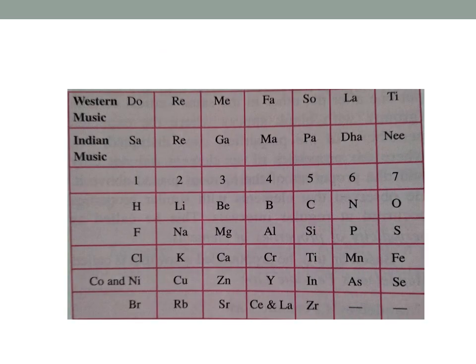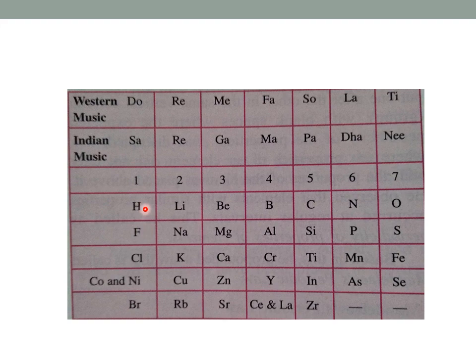Newland divided the elements into horizontal rows of 7 elements each. You can see in the picture. The noble gases were not known at that time. So here, you know that in Indian music, the 7 notes, you can see Sa, Re, Ga, Ma, Pa, Da, Ni. Again starts Sa. The same way, when elements are arranged in increasing order of atomic masses, it was seen that the 8th element shows the same properties as the first element.